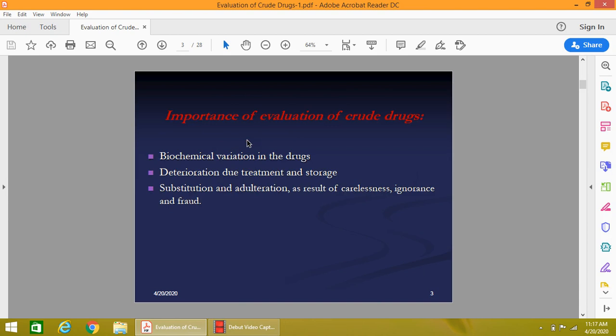What is the importance of the evaluation of the crude drug? Evaluation of crude drug is necessary because it helps to know about the biochemical variation in the crude drug, and we know the deterioration due to treatment and storage. As you know, in processing of the crude drug, transportation and storage, the drug can deteriorate. Same as it is in the substitution and adulteration, and this substitution and adulteration is due to carelessness and ignorance, some intentionally or some unintentionally.